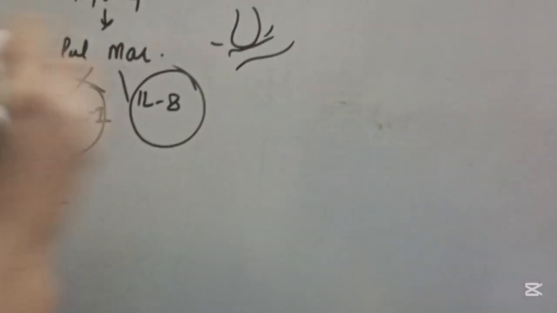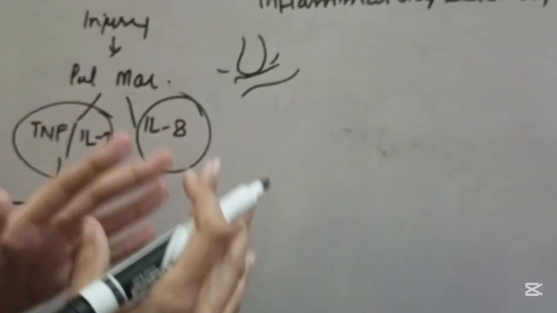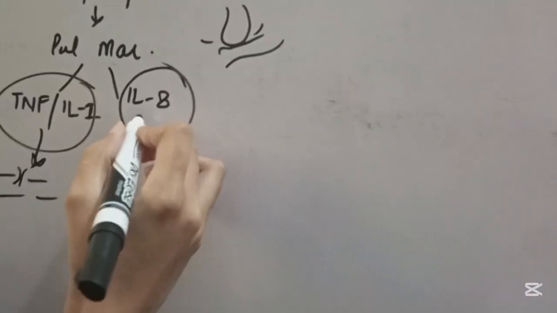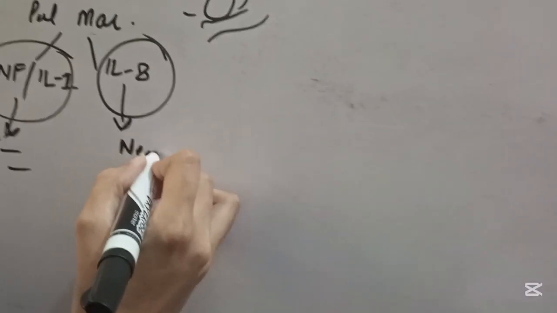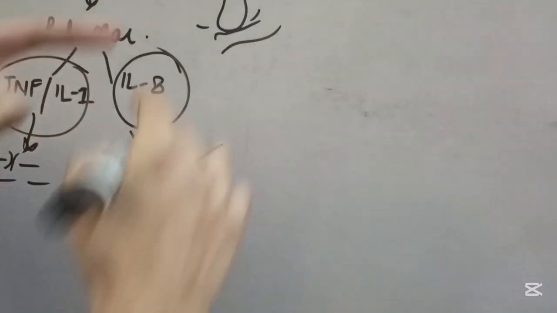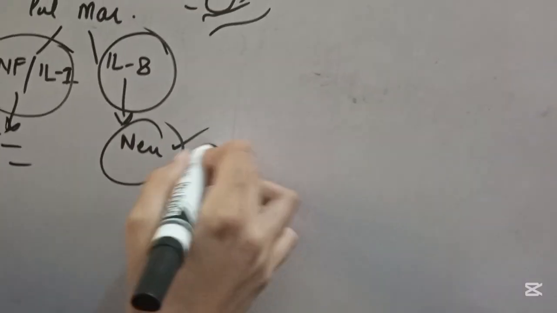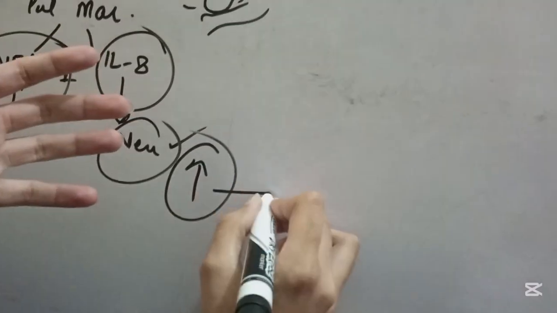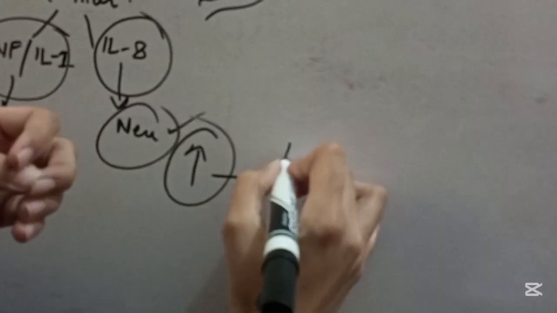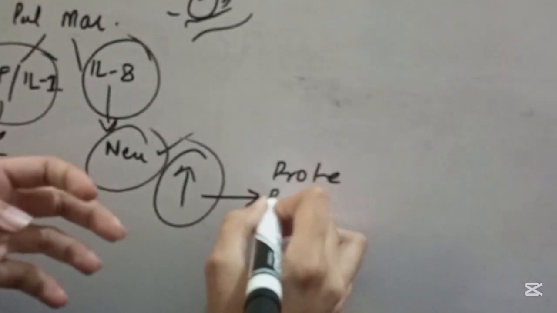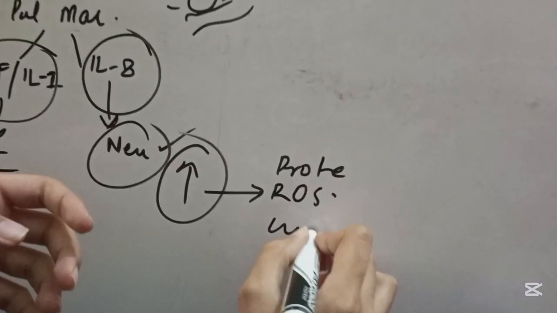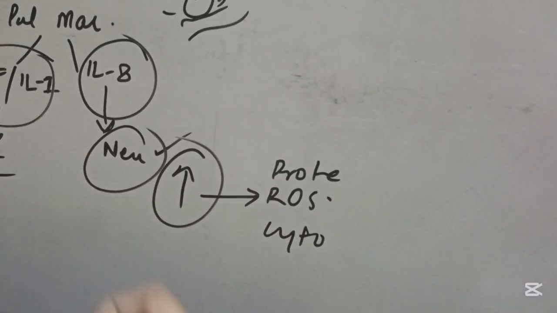But this interleukin 8 is going to act as a chemoattractant for neutrophils. So the neutrophils are going to rush towards the alveoli. They will be present in the vascular spaces, within the alveoli, and in the interstitium as well. So when there is an increase in the number of neutrophils, there will be release of proteases, reactive oxygen species, and cytokines from these as well when they are performing their phagocytic functions.